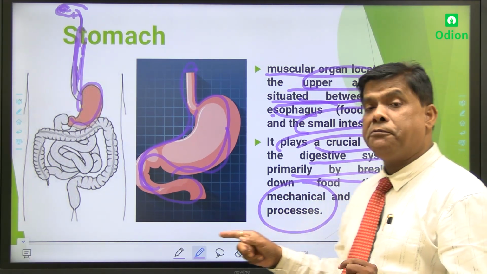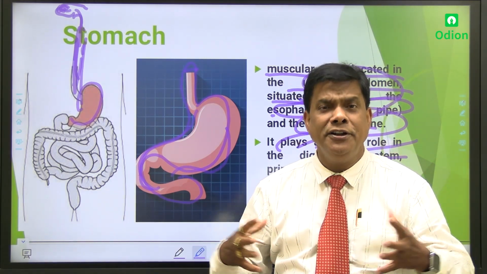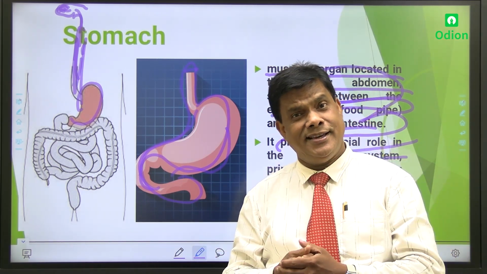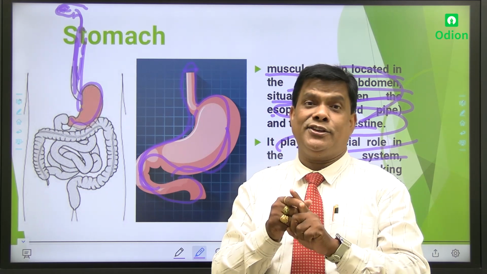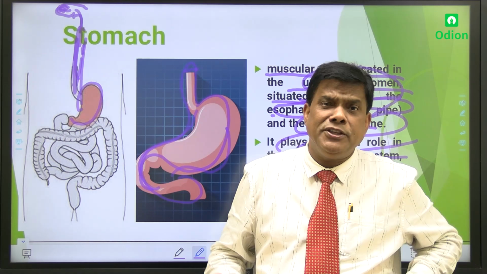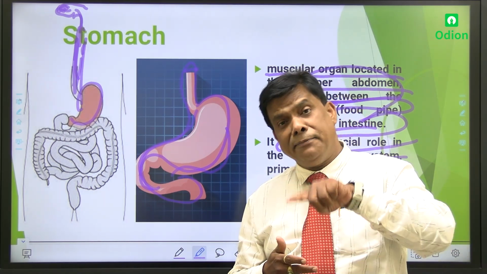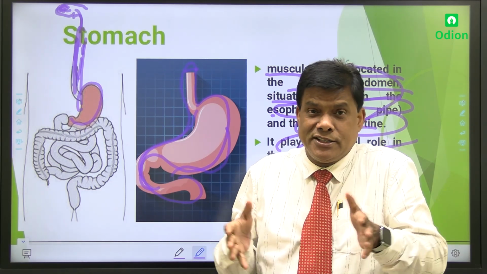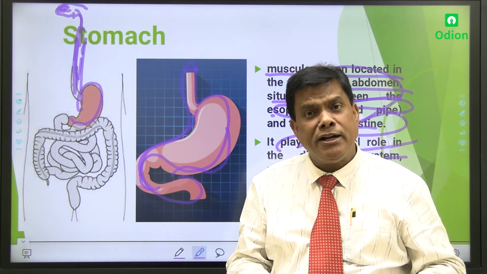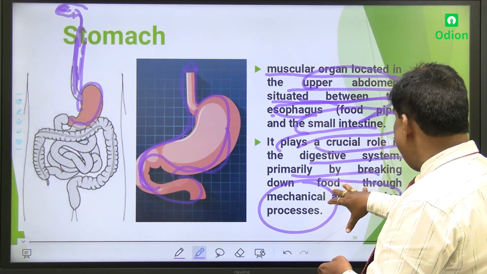Mechanical and chemical process. Mechanical by means of certain forces. There is no machine at all, my dear, because it is completely made of certain muscles. But a certain mechanism is there. So that is called the mechanical. There is no machine. The stomach inside the body, all are called different machines. But those machines are made up of muscles, not iron or any metals. Simply made up of muscles. Am I clear? So mechanical as well as chemical.